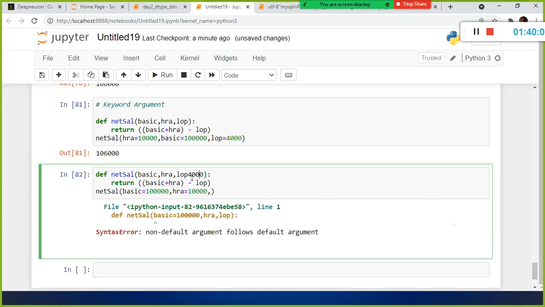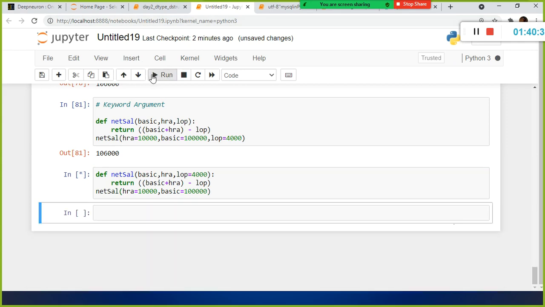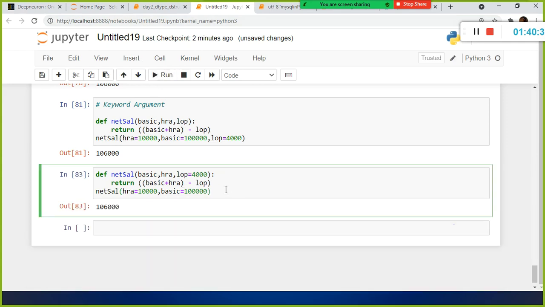Will it work if I specify like this? Your non-default parameters were followed by the default parameter, though I am using the keyword parameter, right? So here I am not going to say anything because the last one I passed it, but here I can change the order because I am using the keyword, that is the only difference. While calling the function, you can change the order using the keyword.